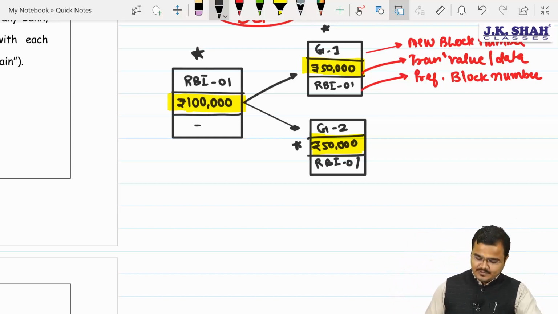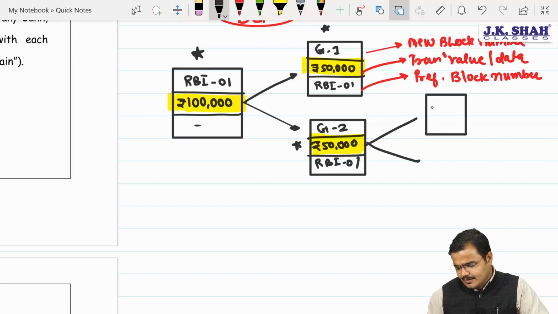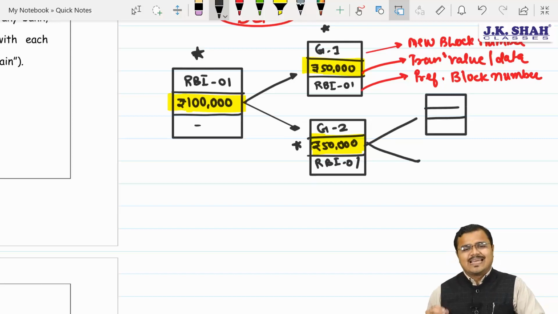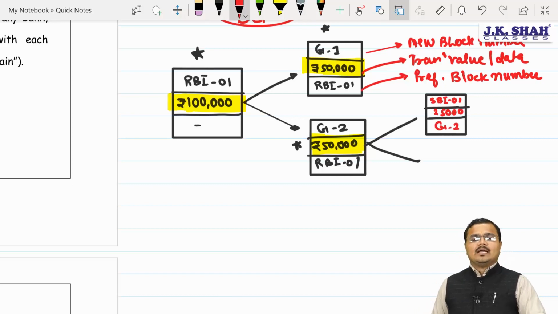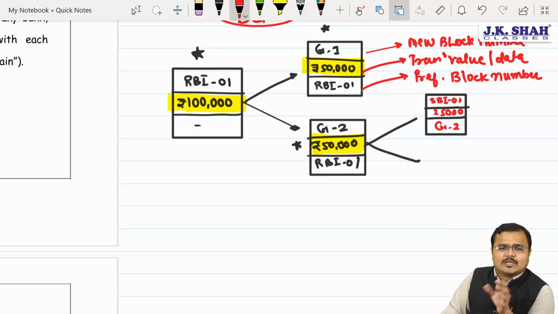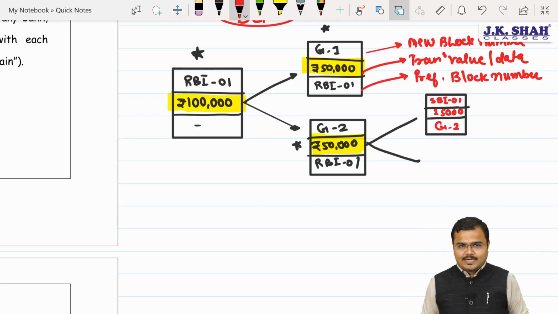Understood? Now out of 50,000, say for example, this person has created a 20,000 rupees FD. So obviously FD is going with whom? SBI Bank. So say we have SBI branch 01, amounting to 25,000. Money is coming from G2. Like this, Chartered, the database will be maintained. So there is not even a single chance that the database could be leaked. This is the simplest way, Chartered, that I tried to explain the blockchain technology.